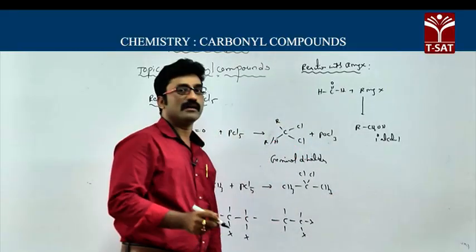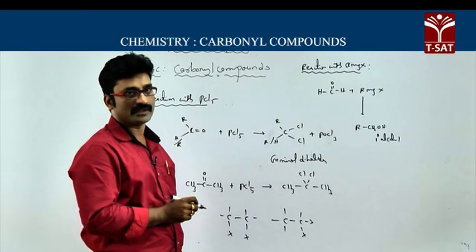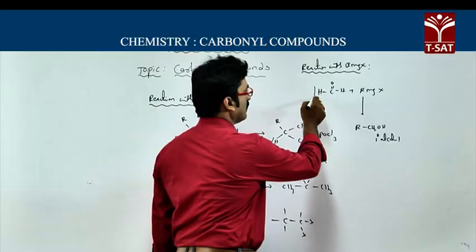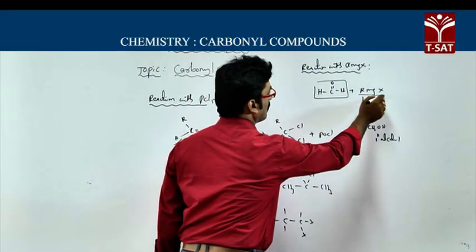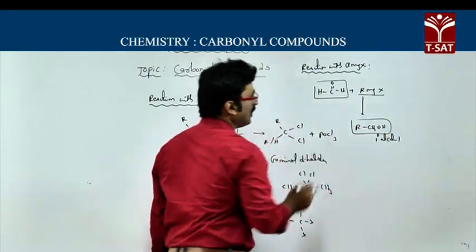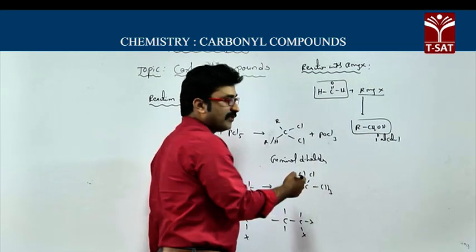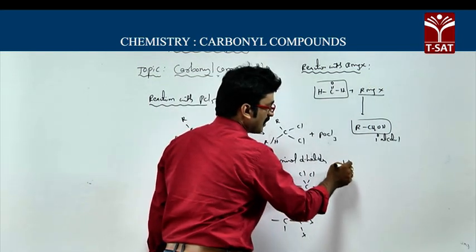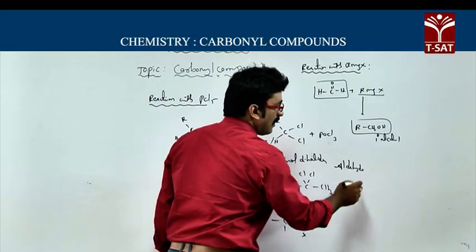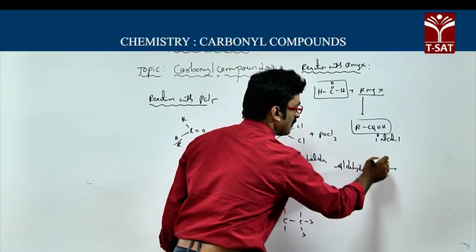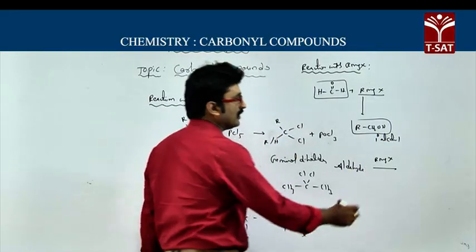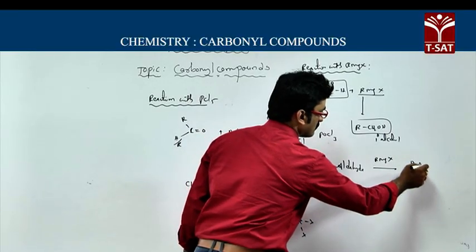This you already discussed in the alcohol chapter. So, when formaldehyde reacts with the Grignard reagent, we will get primary alcohols. And similarly, if you take an aldehyde other than formaldehyde, aldehydes on reaction with RMgX give secondary alcohols.